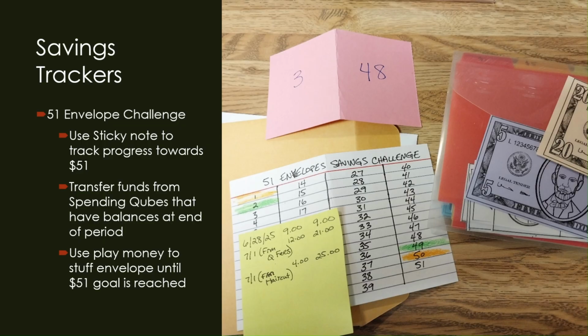And so I've put together the amount of money that should go in this 51 envelope thing, and I put that into a physical envelope just as a marker, so I can see, oh, there's $25 that's in this envelope. I still need another 26 before I can color my next little piece on the index card.